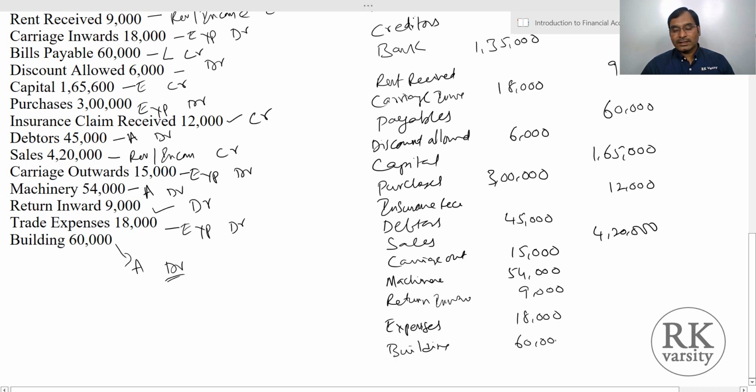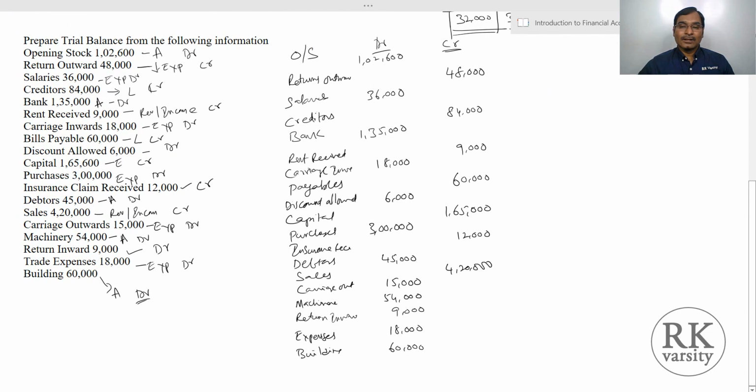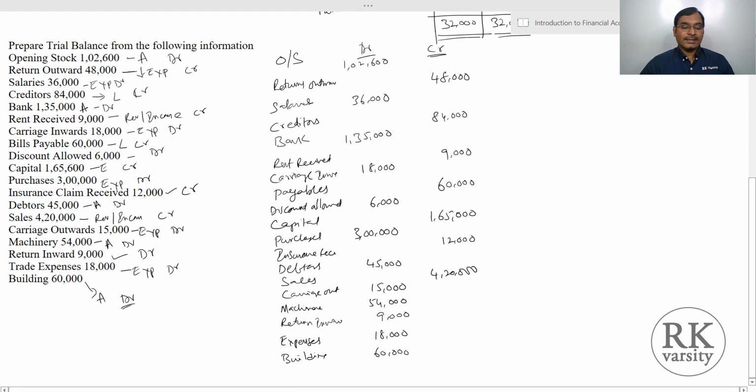When you're saying the debit side, that means this account has a debit balance. So as you know, your assets and expenses will have debit balances, whereas the liabilities, equity and income will have credit balances. Now we will balance these two.